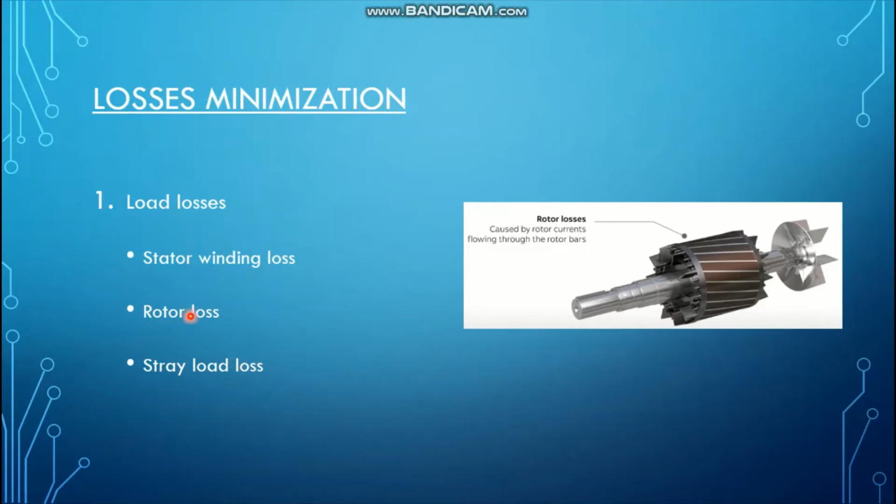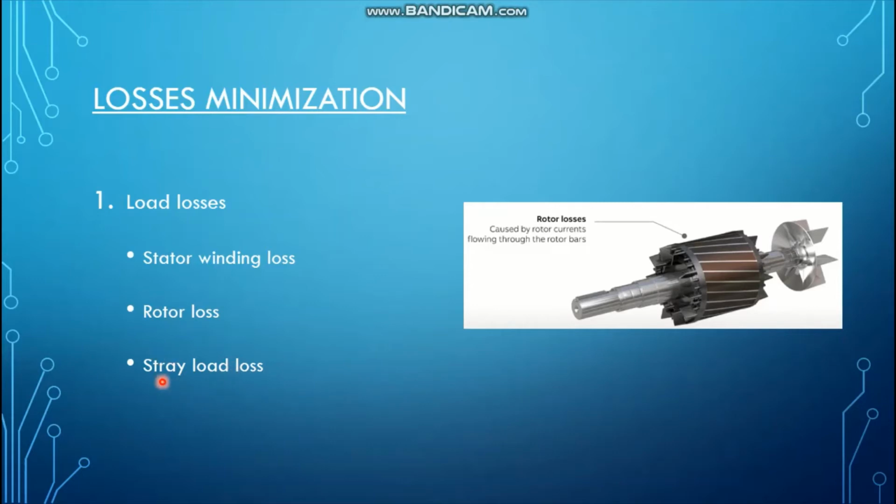Coming to rotor loss, which you can see in this picture, right? This is a picture of a rotor. Rotor losses also have an I square R loss part, which is caused by the current which flows through the rotor, right? They can be decreased by increasing the size of the end rings and conductive bars to lower resistance, right?